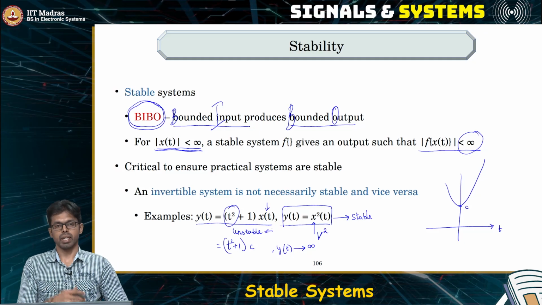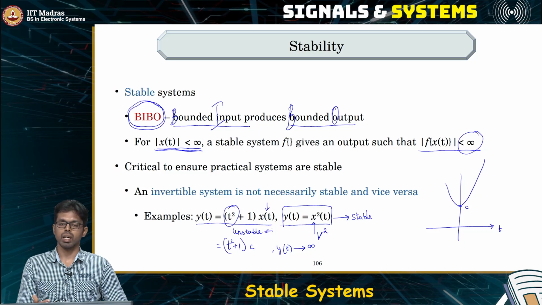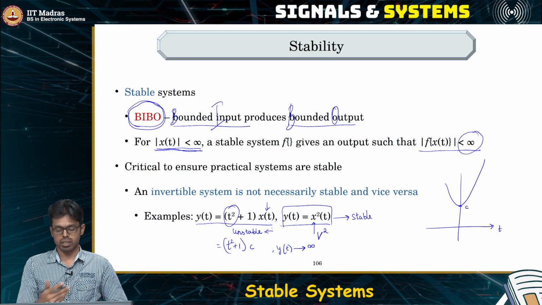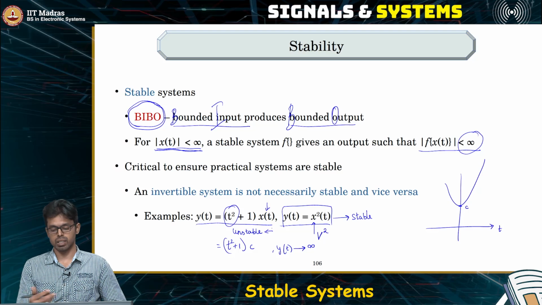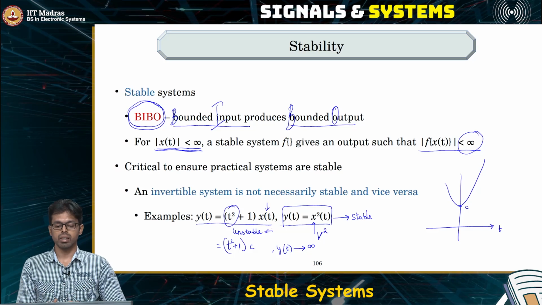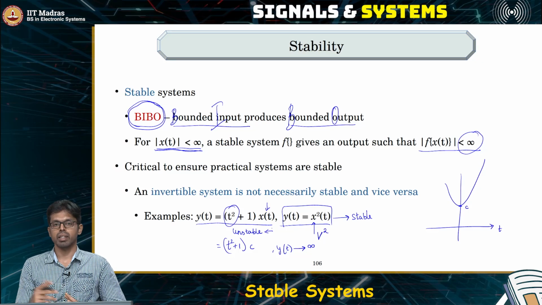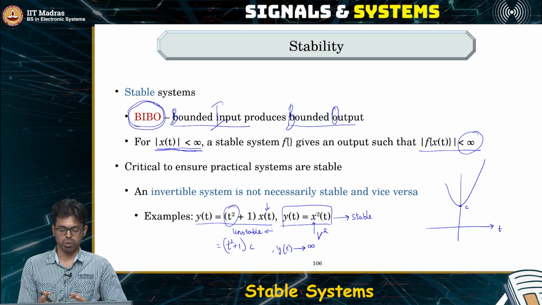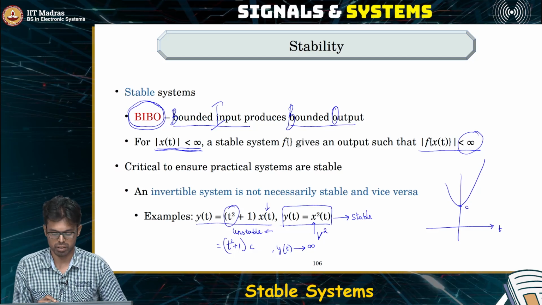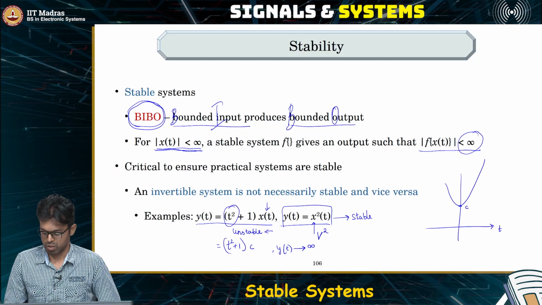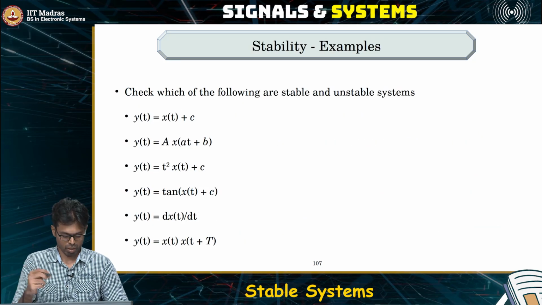So now there can exist systems which are invertible and still be unstable. There can exist systems which are non-invertible and still be stable. So essentially what we are saying is stability does not in any way affect invertibility and the other way around. These two are independent properties. Okay. Let's see some examples.